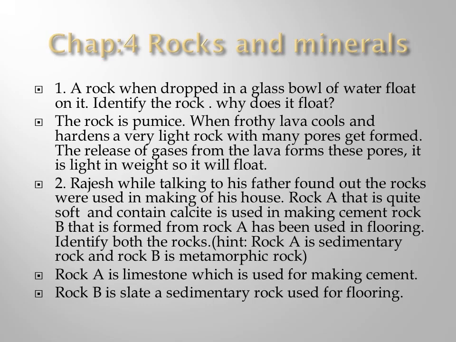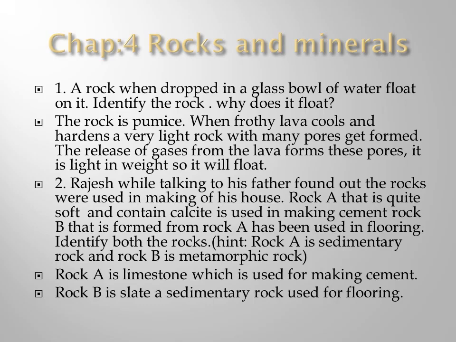Second one, Rajesh, while talking to his father, found out the rocks that were used in making his house. So Rajesh is talking with his father about the rocks for making his house. Rock A is quite soft and contains calcite. Calcite means it's a calcium, one type of calcium used in making the cement. And rock B is formed from rock A and has been used in the flooring.